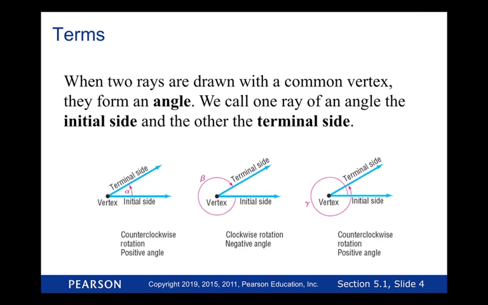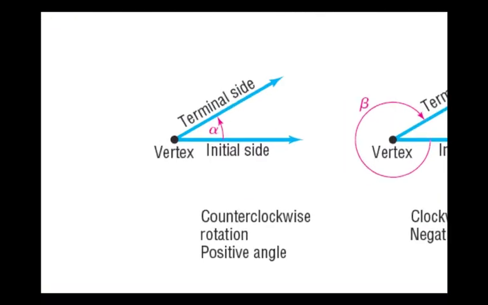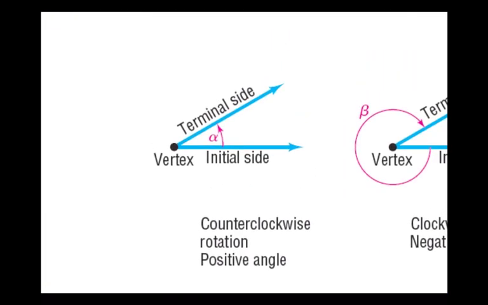When two rays are drawn with a common vertex, they form an angle. We call one ray of the angle the initial side and the other the terminal side. If we're looking at this far left example, what is a ray? A ray is this. Close. A line segment has two endpoints, right? A line is a straight edge that goes in opposite directions forever. So a ray is pretty much half of a line. It has one endpoint and goes one direction forever.